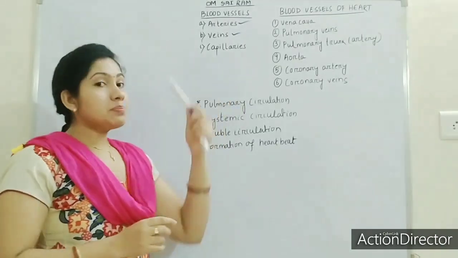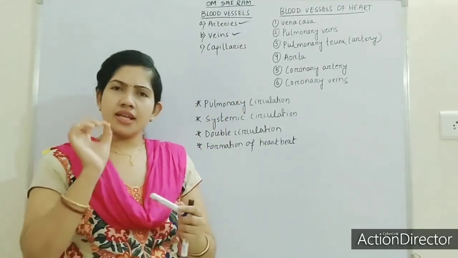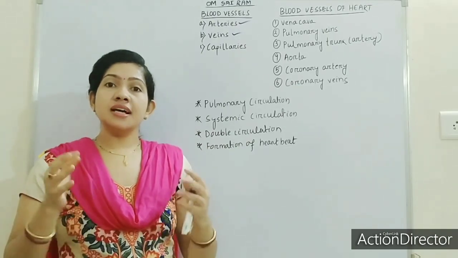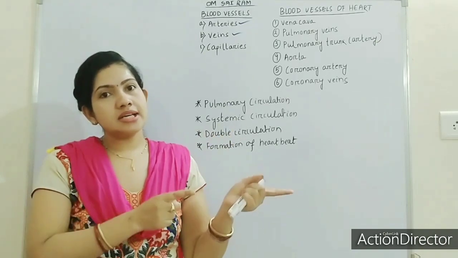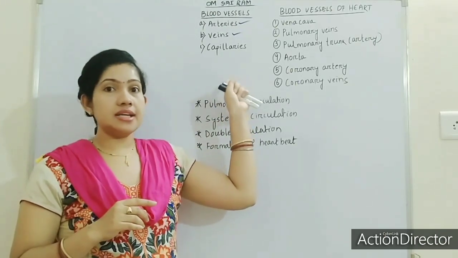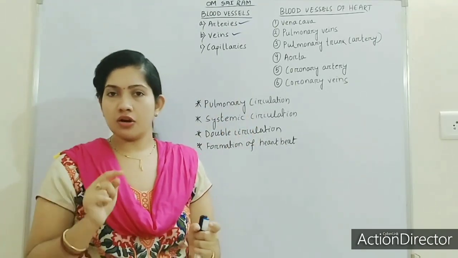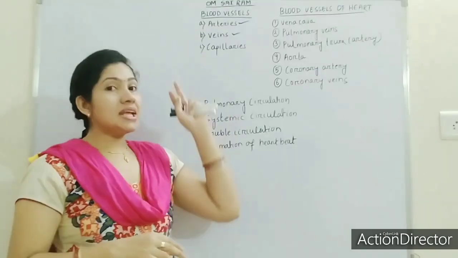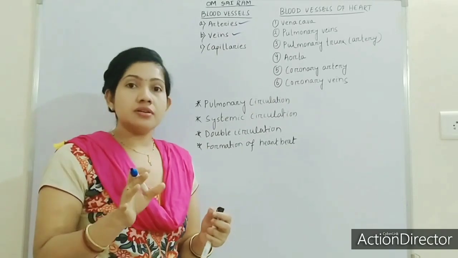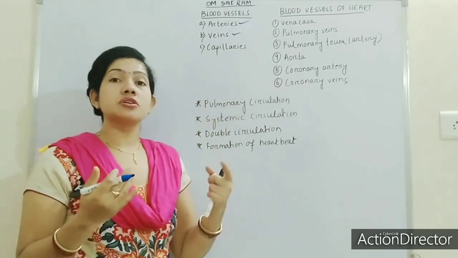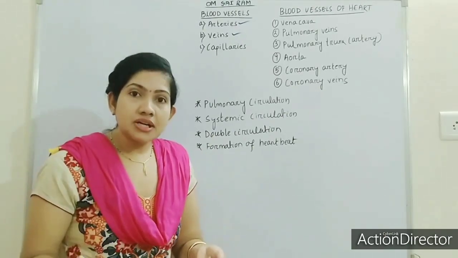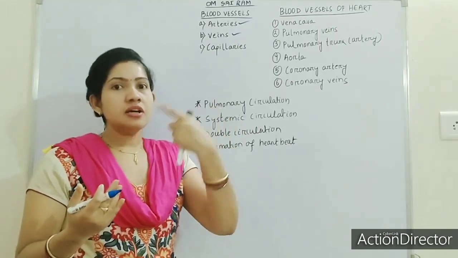Okay. Capillaries. Capillaries are very fine vessels which form the interconnection between arteries and veins. Already I had done the structure of vein, artery and capillaries in the first class of this chapter, if you all remember. Capillaries are the finer vessels which allow the exchange of nutrients, oxygen and waste material from blood to tissue fluid.